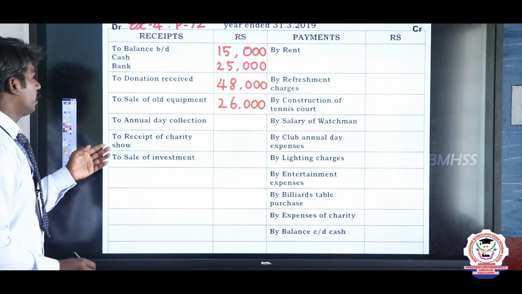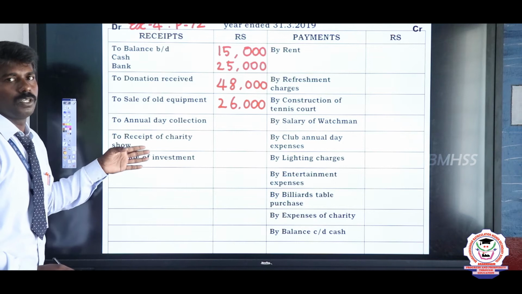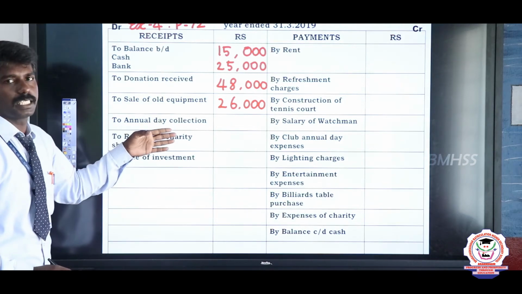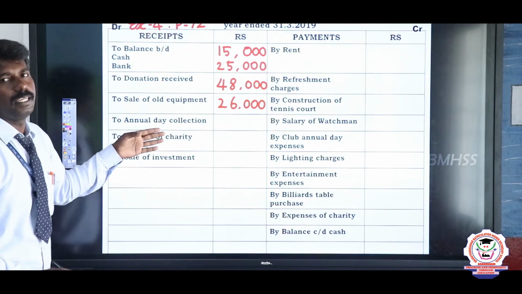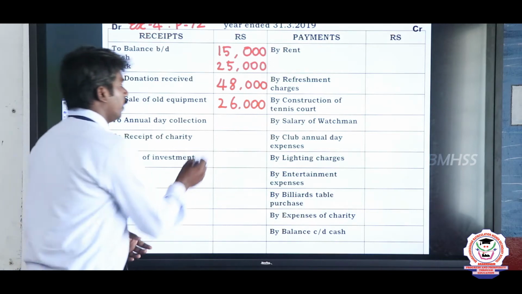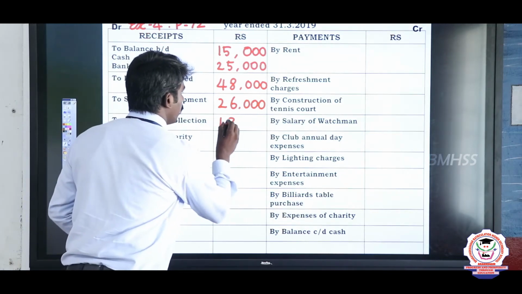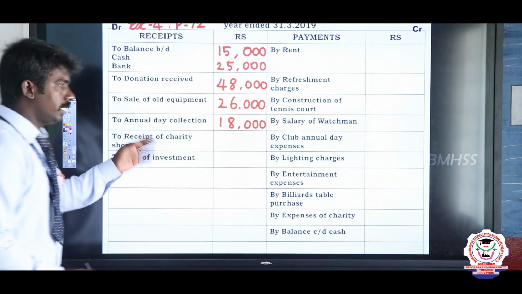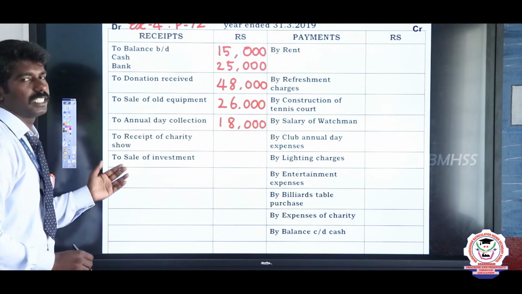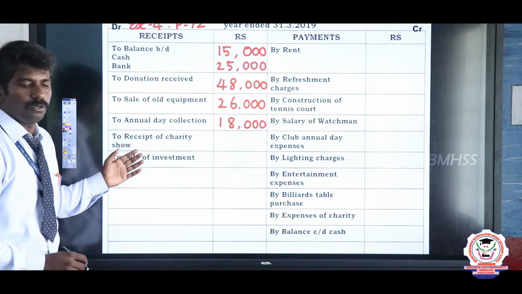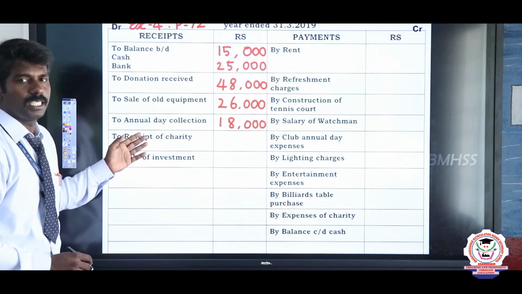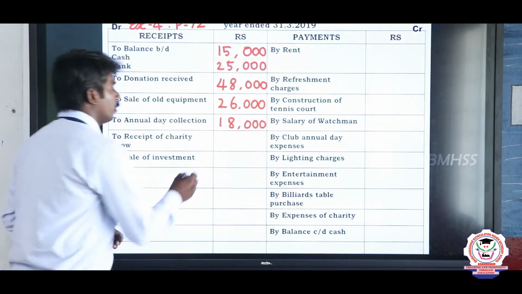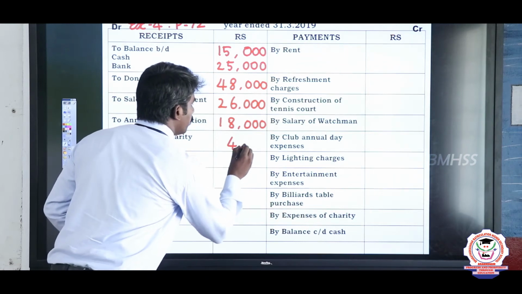See the next receipt, the annual day collection. See the value of annual day collection. The value is 18,000 rupees. So write 18,000 rupees. See the next receipt, the receipt of charity show. The value of charity show is 4,000 rupees. So write 4,000 rupees.